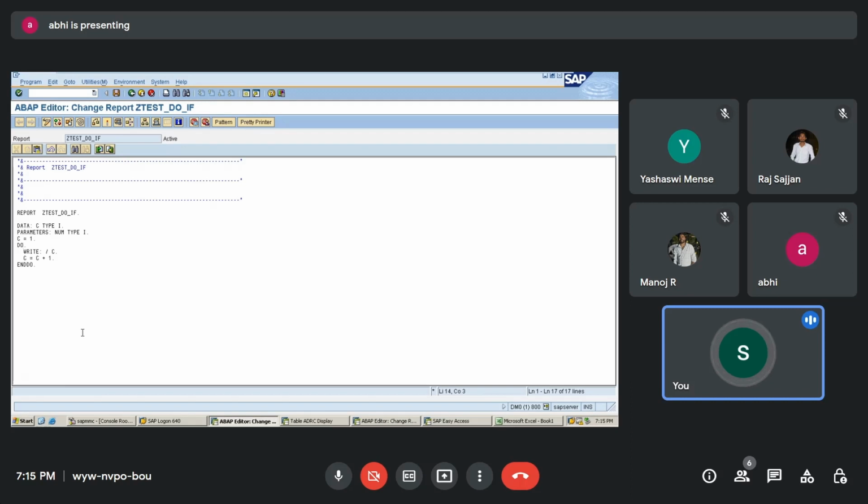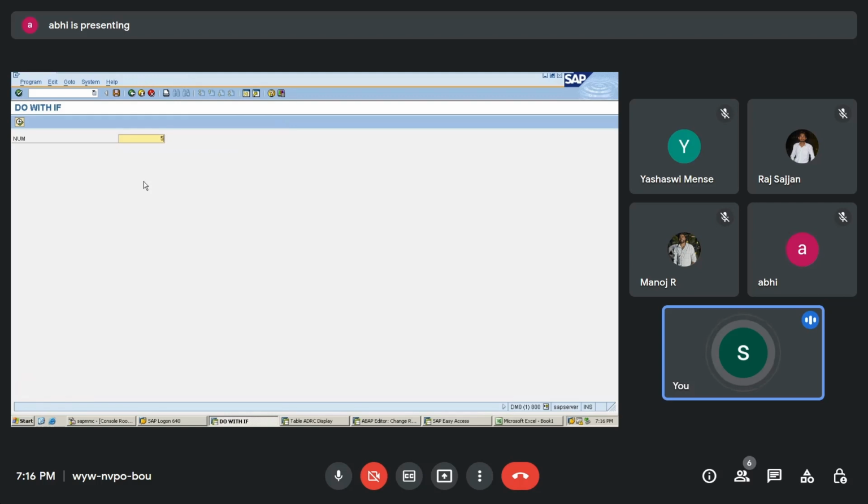So to avoid that, what we are going to do is use the statement: if whatever the count is, that is equal to the number we are going to enter over here, then I'm going to exit. What I'll do is I'll just show you with number 5. Run this.